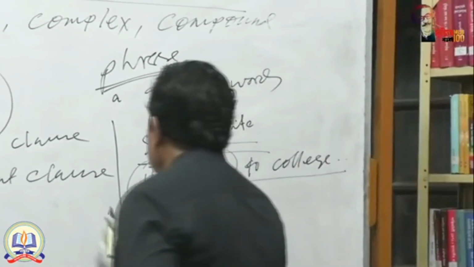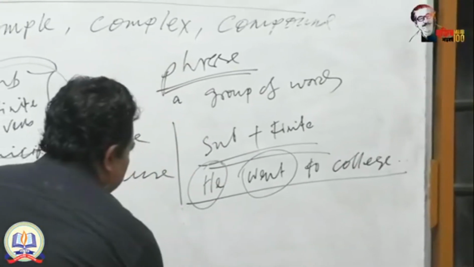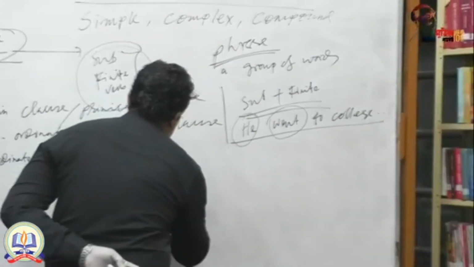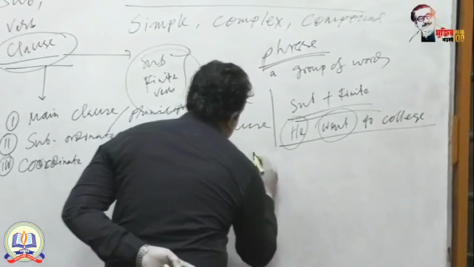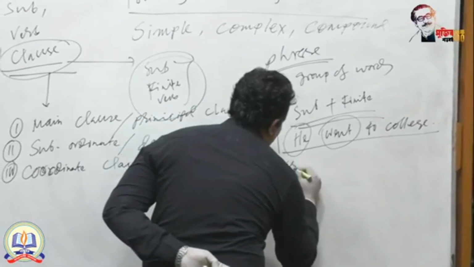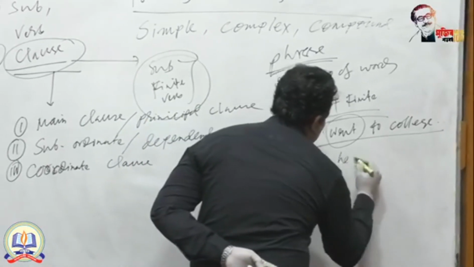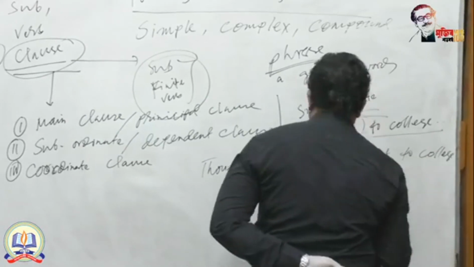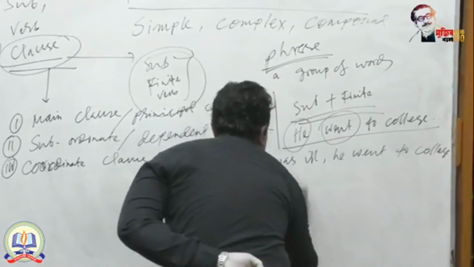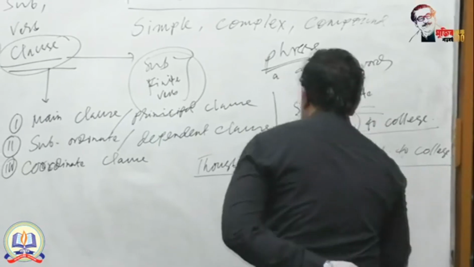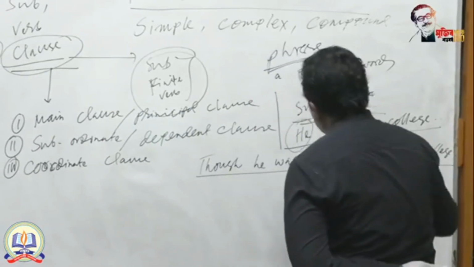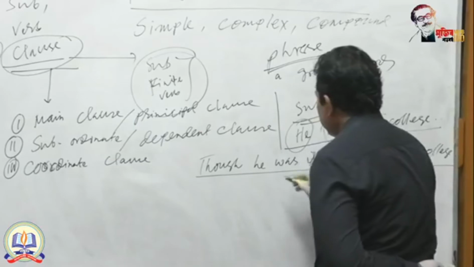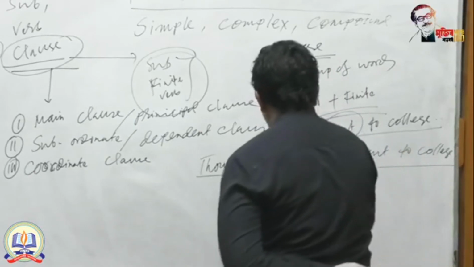If you say, though he was ill, he went to college. Here you are getting 2 parts, and both these 2 parts contain the full criteria of a sentence.